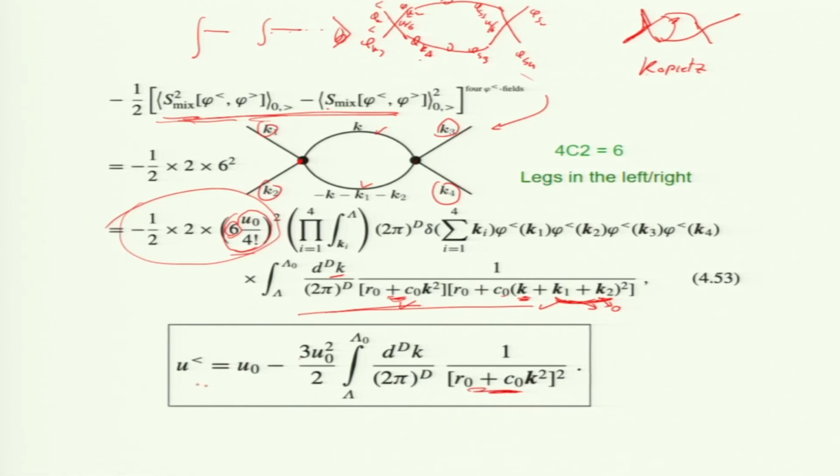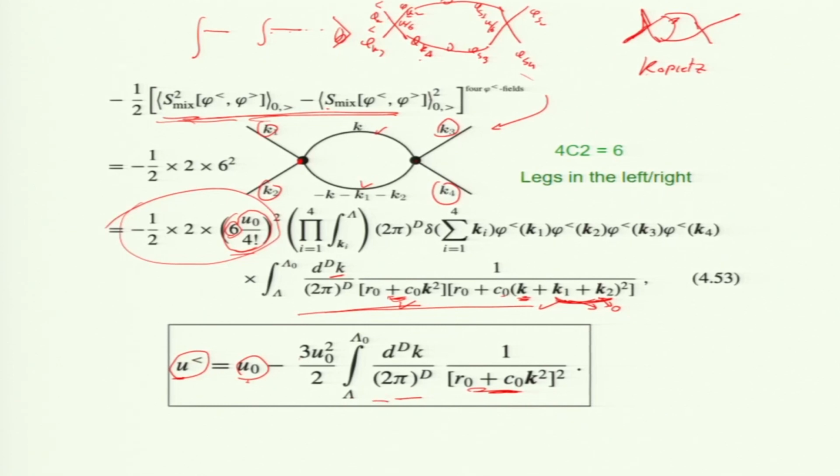And what is it? It is correcting u less, the nonlinear coupling term. Coarse graining is leading to a correction to u naught, and the final u less is this plus the correction.